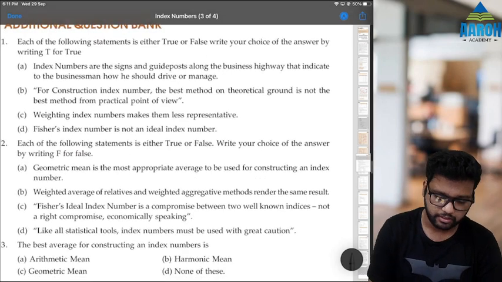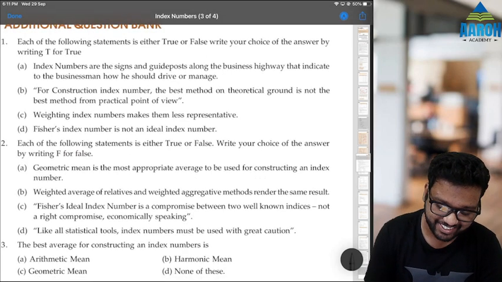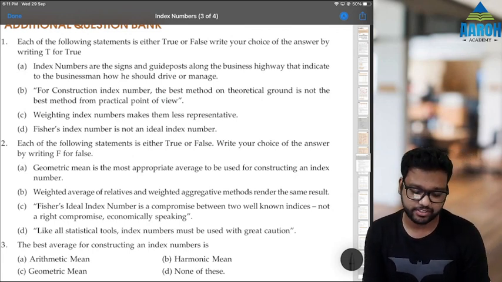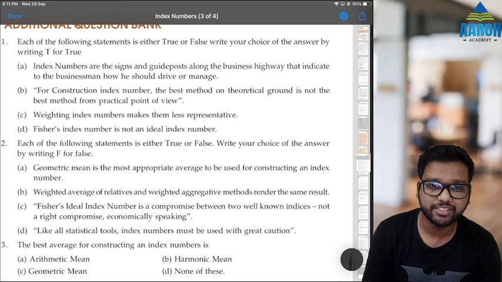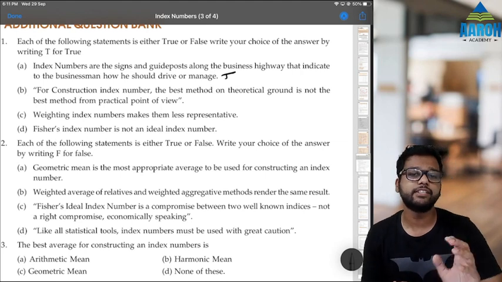Now first question is: index numbers are signs and guideposts along the business highway that indicate to the businessman how he should drive or manage. So obviously this is a very general statement, so it is true. Like they help, right? They just want to say that index numbers help businessmen.